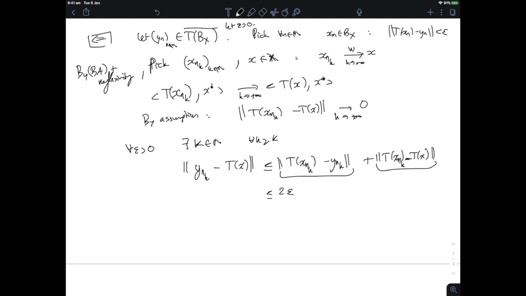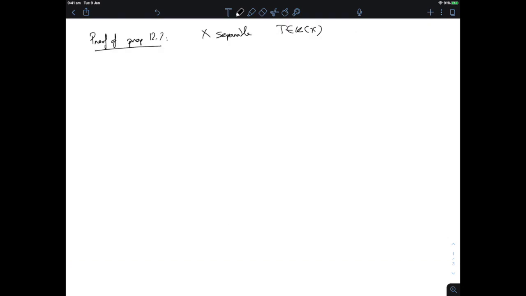So we've found a converging subsequence from any sequence y_n in the closure of the image of the unit ball by T, and therefore our T of the unit ball is compact, which is what we wanted to prove. Okay, so in reflexive Banach spaces, the compact operators are exactly those operators that turn weakly converging sequences into strongly converging sequences. All right, now to finish this little video, we'll see another Banach-Alaoglu argument.